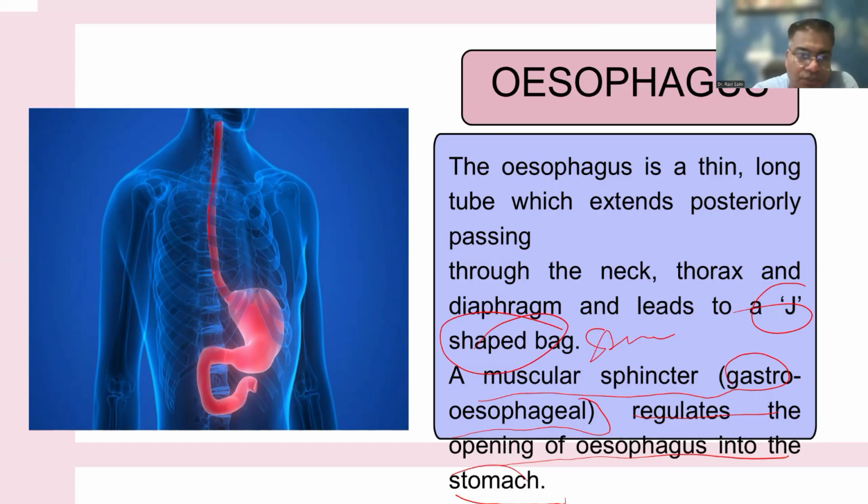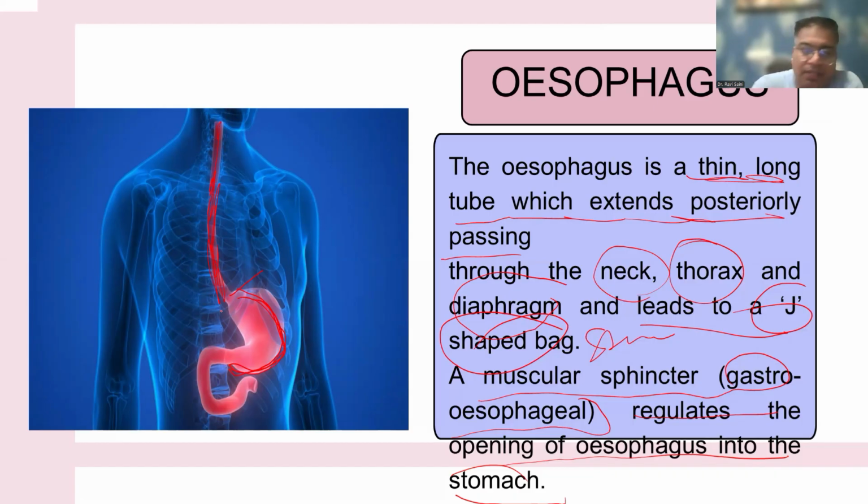This portion is the esophagus. So it is a thin, long tube which extends posteriorly, passing through the neck, thorax, and diaphragm, and finally leads to the J-shaped bag. We are calling it the stomach. And there is a sphincter or opening. We are calling it the gastroesophageal sphincter. It regulates the opening of the esophagus into the stomach. Food enters from this esophagus to the stomach during digestion.